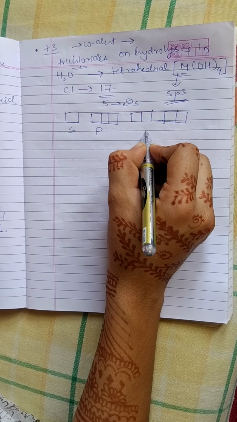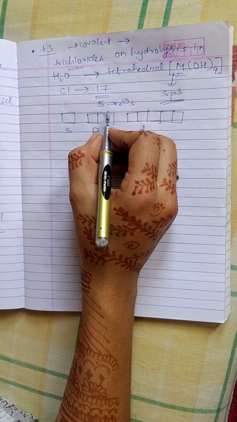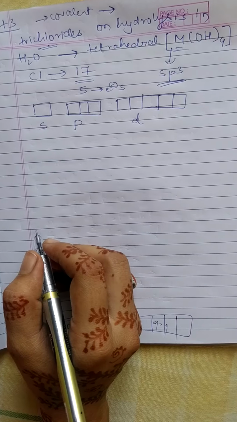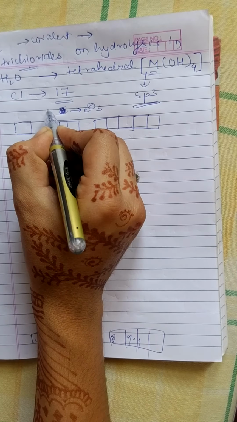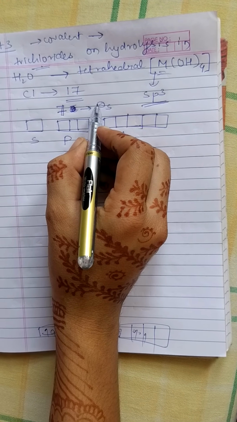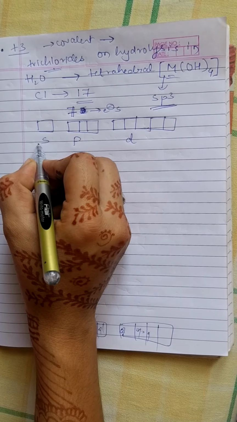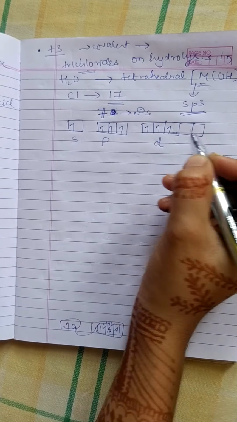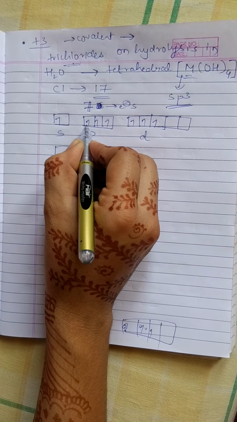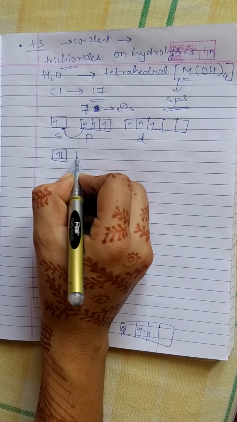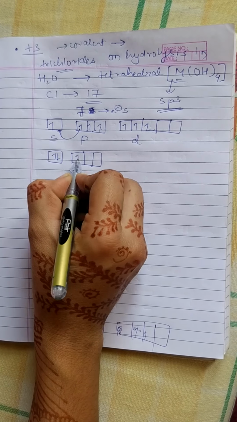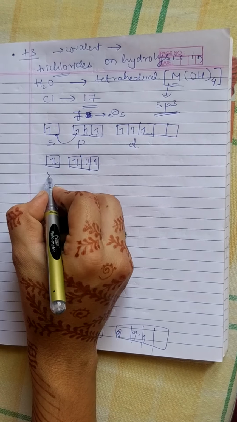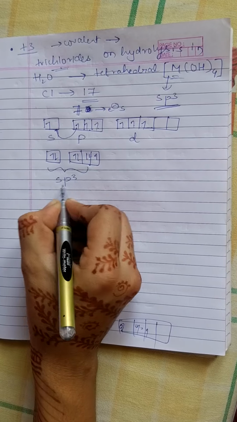Chlorine, atomic number 17, has 7 electrons in its outermost orbital. Fill these 7 electrons in the various orbitals: 1, 2, 3, 4, 5, 6, 7. Now pairing has to happen. This electron comes here, means paired. These two electrons come and pair here, these two electrons pair here, and the remaining 1 electron stays unpaired. Means these form the sp3 hybridization.